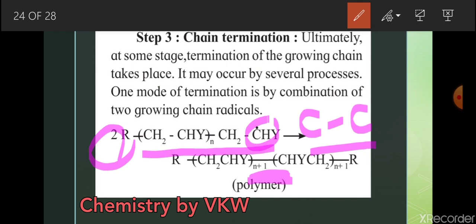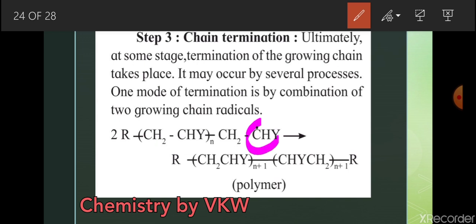See again, the radical from the first growing chain and the second growing chain, the second radical: two radicals. Two radicals means two electrons, and they form a single bond.